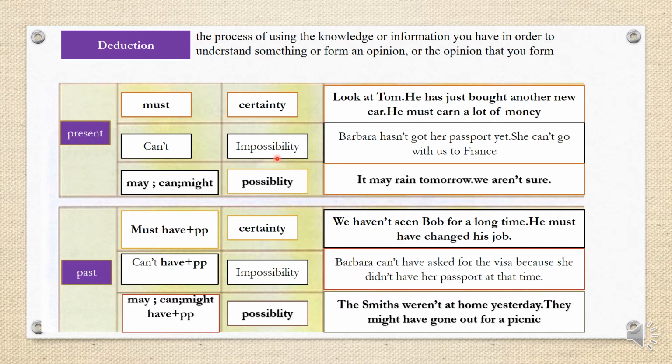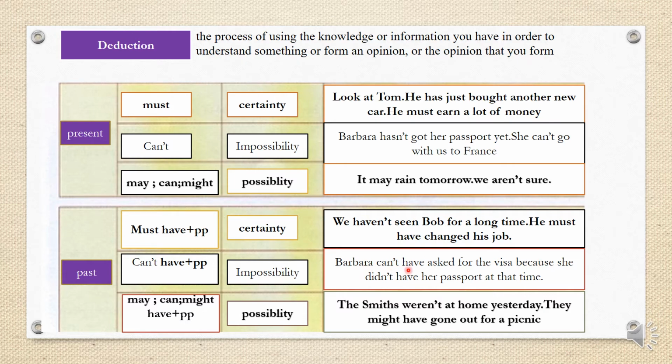For the past, we don't use only must plus verb, but we use must have plus past participle. So it is a certainty in the past. We haven't seen Bob for a long time. He must have changed his job. Certain, he must have changed his job in the past.